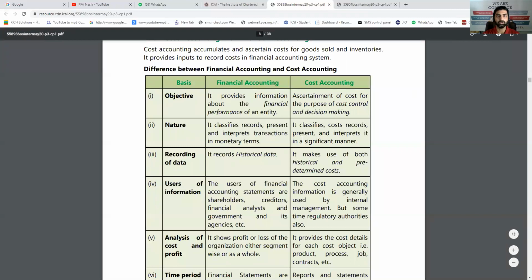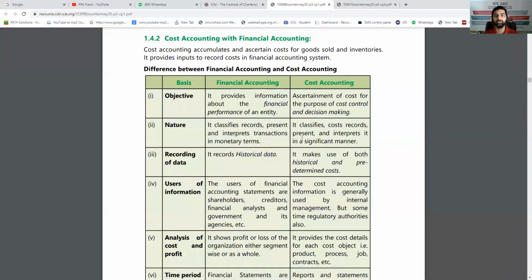Okay, so the next short note we are talking about is financial accounting versus cost accounting. Financial accounting versus cost accounting we have already seen in the topic of reconciliation of FA and CA, that is, financial accounting and cost accounting. Let's see what the technical differences or connections are. Financial accounting gives data of financial performance only, while cost accounting gives data of the costing-related area.